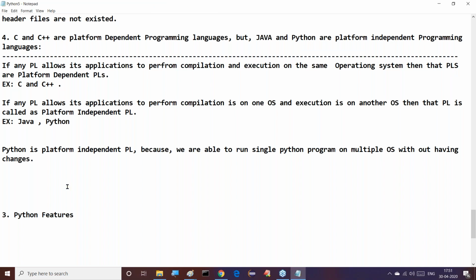Some people are asking if the same scenario is available in Java and Python, how can you differentiate Java and Python here? I'm telling you clearly. Say, for example, in the C programming language, int i = 10 I declared. In Java also, int i = 10 I declared. Do you want to say C and Java are both the same? Come on guys, you have to answer this question, those who asked me this.